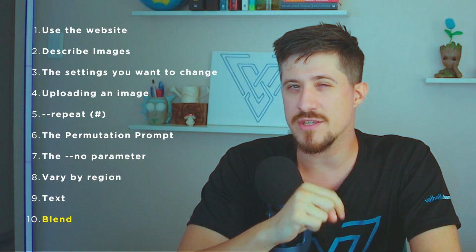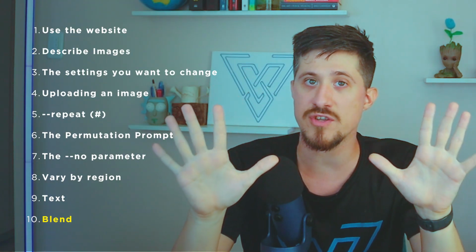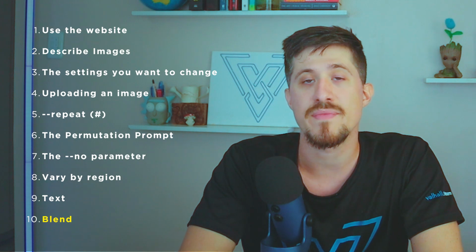And now for the final feature. How do we make this YouTube thumbnail? We did it with the 10th feature in Midjourney that we think you should know about, the blend feature. The blend feature works by doing exactly what it sounds like, blending multiple images together. So for instance, if you want to make a YouTube thumbnail, you might want to blend an image like this, and maybe a few others all together to create something kind of like this.